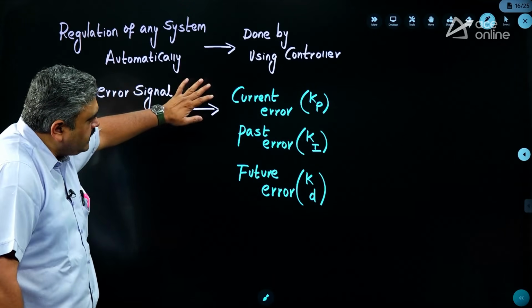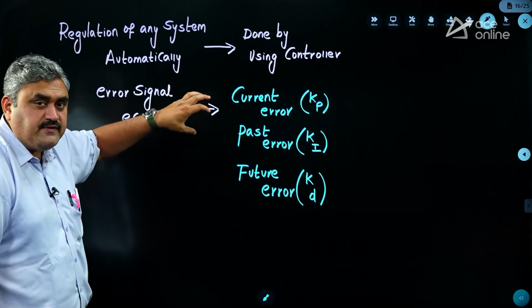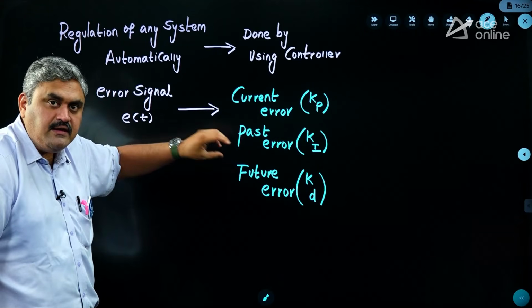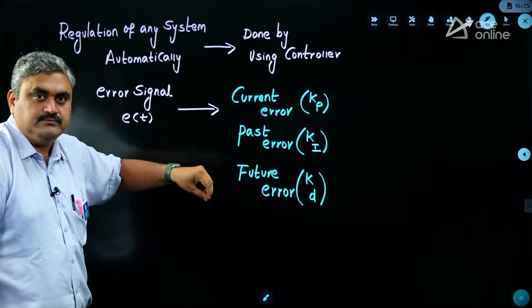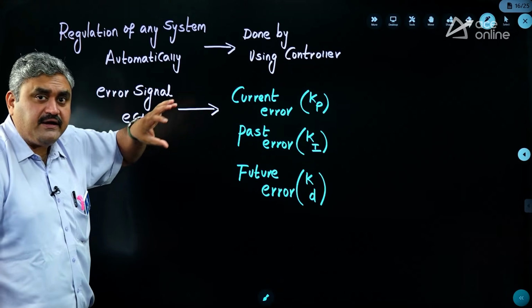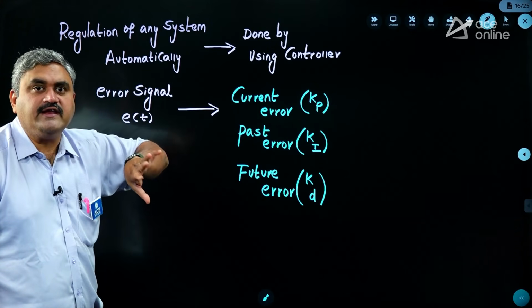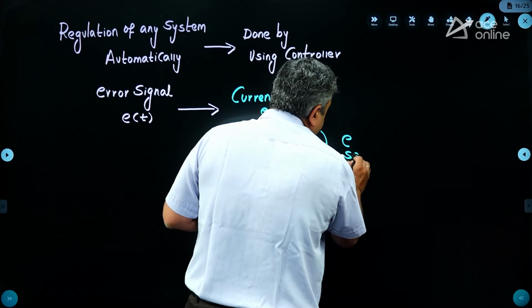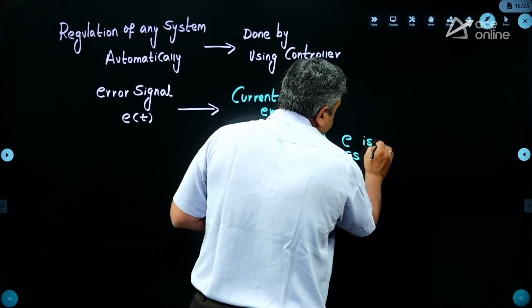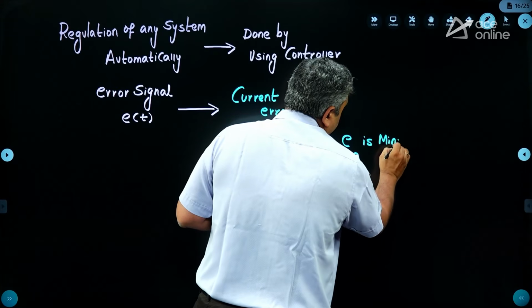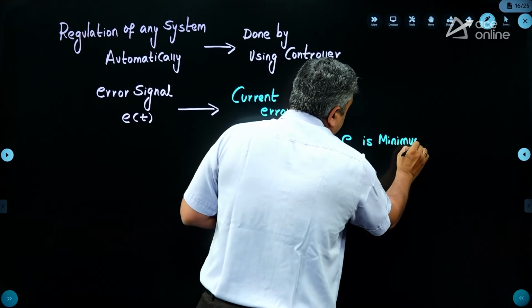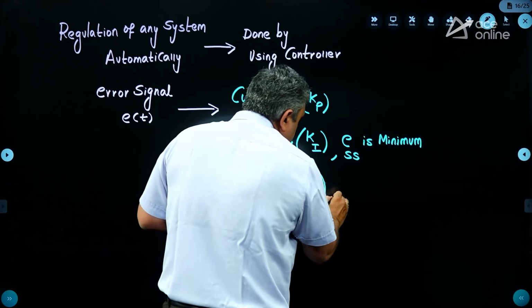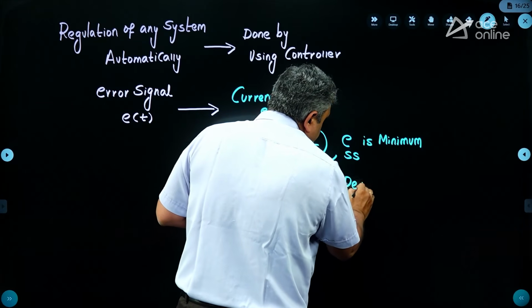Okay, so current error deals with trying to keep the system stable in the current operating time. Past error means trying to keep your steady state errors as small as possible. So here the error that you are getting in steady state is minimized, and future errors means you have to keep your peak overshoots as small as possible.